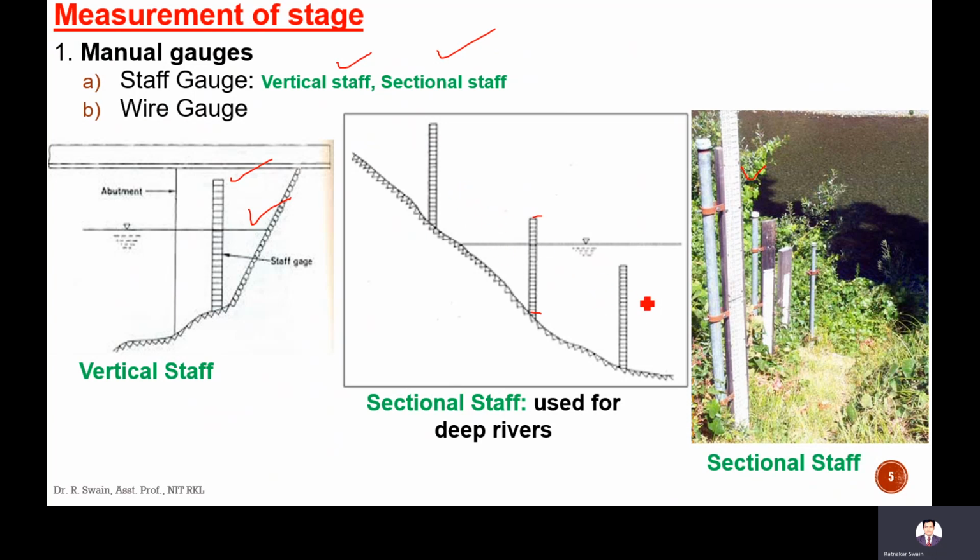That is called sectional staff. For high flow depth, large wide rivers, these sectional staffs are used, because one staff is not sufficient. Usually the flow depth exceeds the staff height.